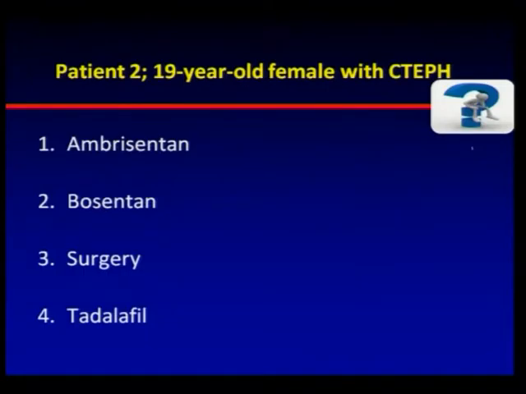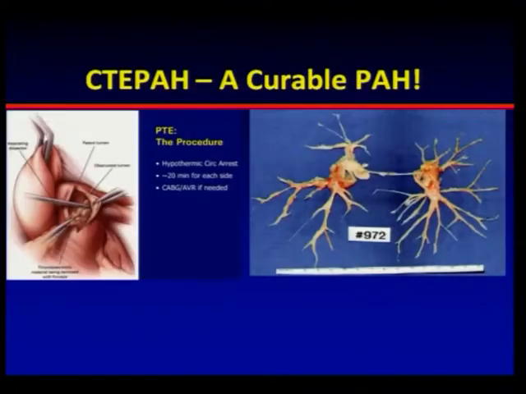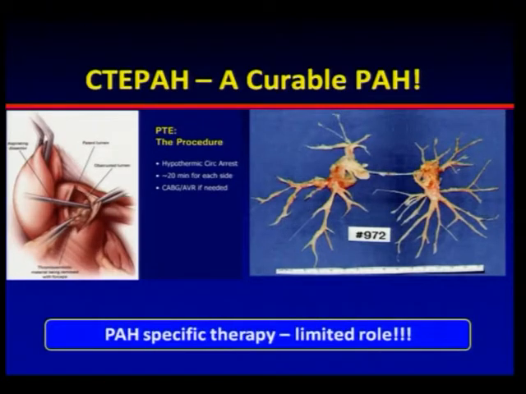So what should be done for her? Should we add ambrisentan or bosentan? Should we subject her to surgery, or should we put her on tadalafil? This is one form of pulmonary hypertension which is potentially curable. So she underwent surgery, and she is actually cured now. Her TR velocity is again in the range of 30. Functionally, she was class 3 earlier. Now, post-surgery, after endarterectomy, she's absolutely class 1.